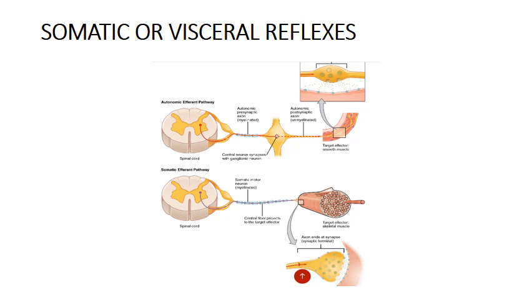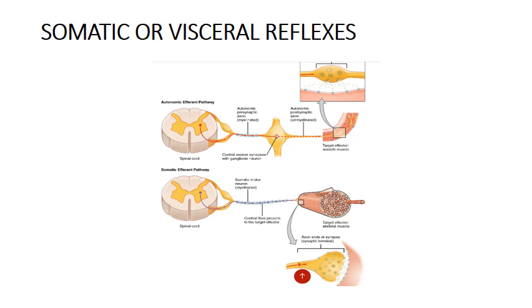Somatic nerves supply the skeletal muscles and help in the voluntary movement of limbs. Voluntary movements like flexion, extension, etc. are done with the help of these somatic nerves only.